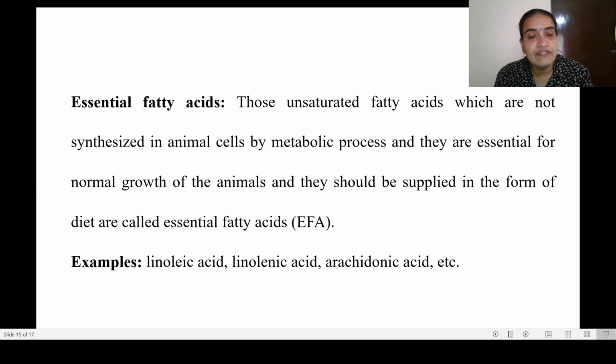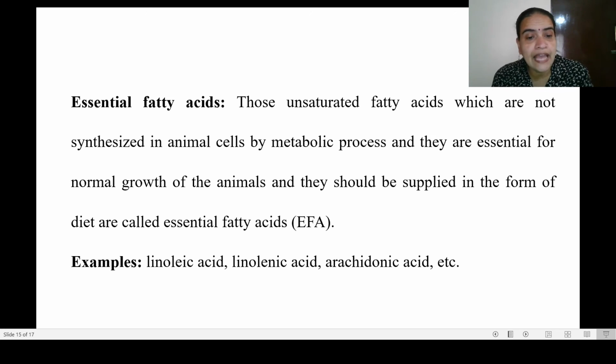They are normally unsaturated fatty acids, highly essential for the normal growth of the animal, and they should be supplied in the form of the diet. They are termed essential fatty acids.